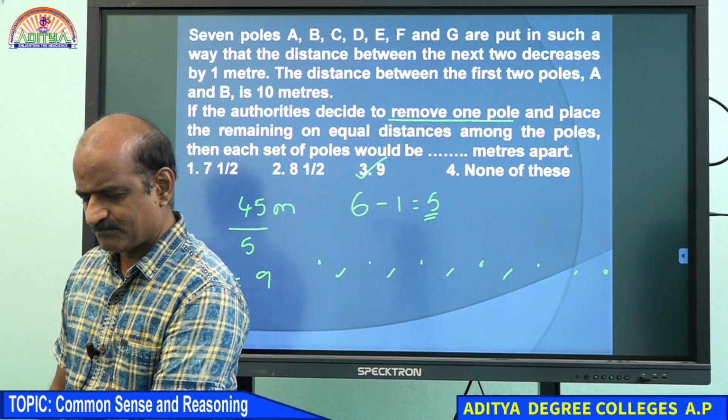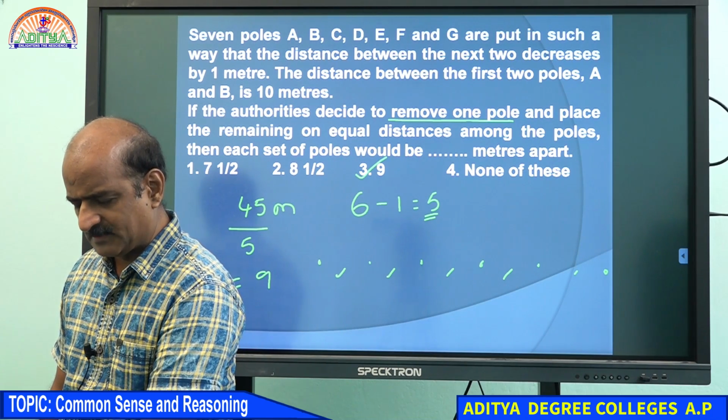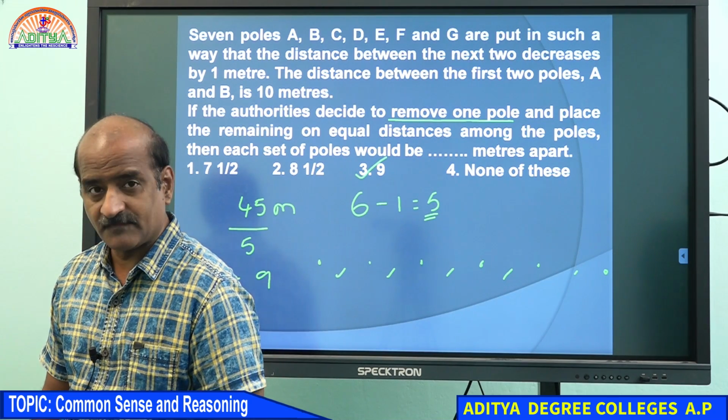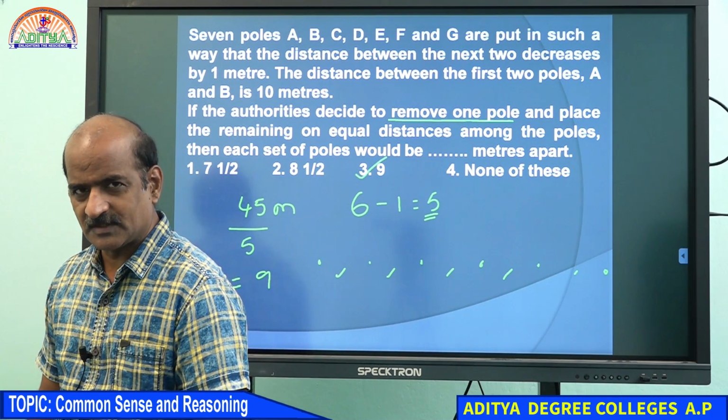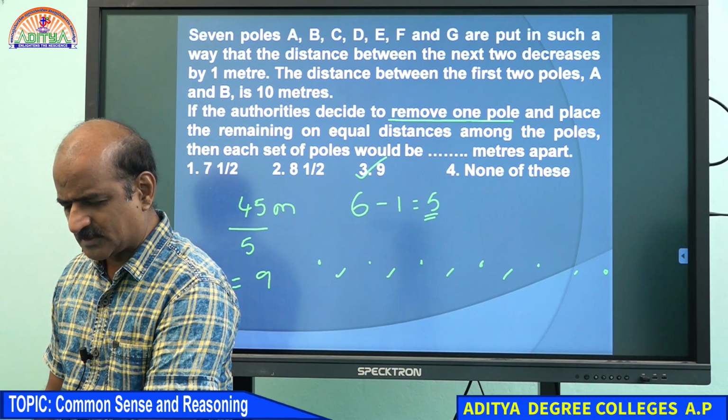Yes, students? But why are you saying none of this? 9 meters is the correct answer, no? The distance should be 45 meters. Sorry, I think I said 44. No, no, it should be 45. I think there is a small correction.